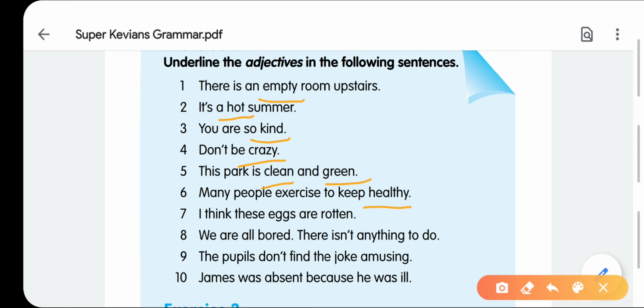I think these eggs are rotten. Rotten. It's describing the quality of the eggs. That's why it is an adjective here. We are all bored. There is not anything to do. The people don't find the joke amusing. James was absent because he was ill. He was ill means James was not well. That's why the word ill is describing the status of James, whether he is sound or ill. That's why all these words are adjectives here.